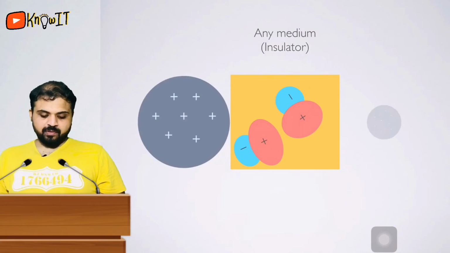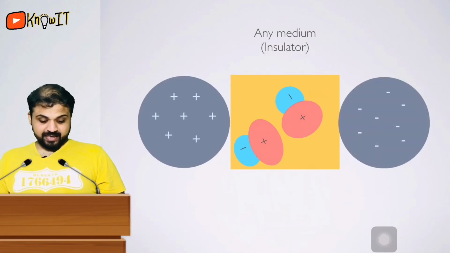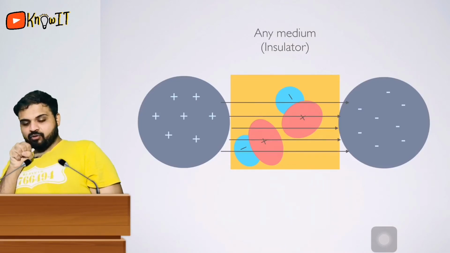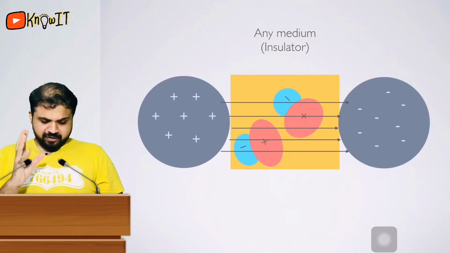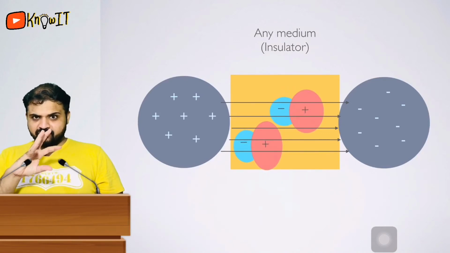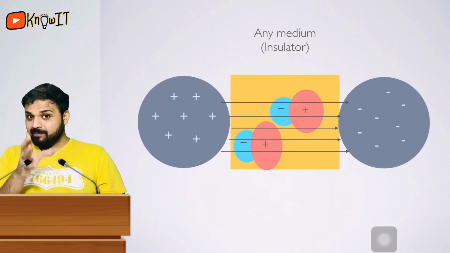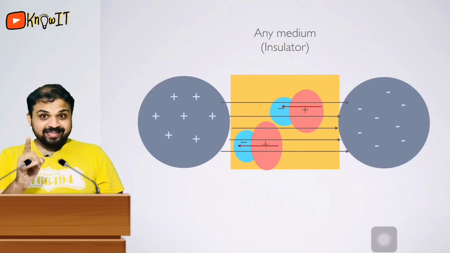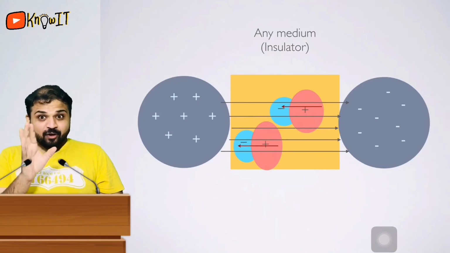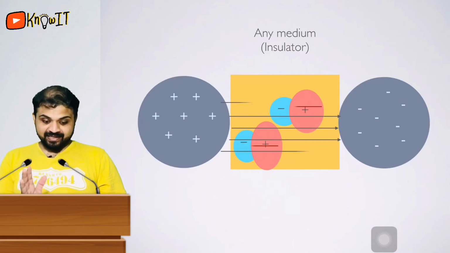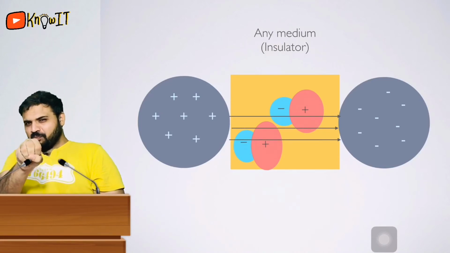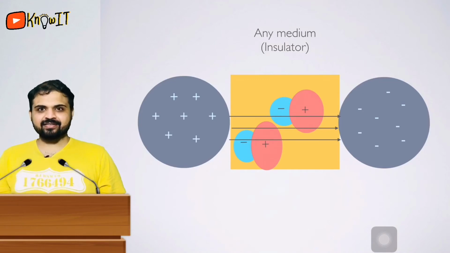Okay guys, now if you put charges in this medium, what exactly would be happening? Electric field lines will try to emerge from the positive and catch the negative towards itself, but in between, these oxygen and hydrogen are polarized, and while polarizing they develop their own electric field lines. You can see the direction of these electric field lines is exactly opposite to our electric field lines. That means they are cancelling out some of our field lines. Now the intensity of field lines decreases. That means the capability to pull that charge decreased.